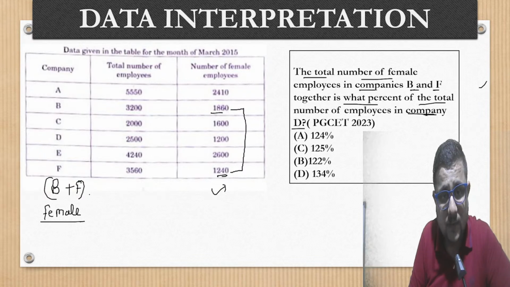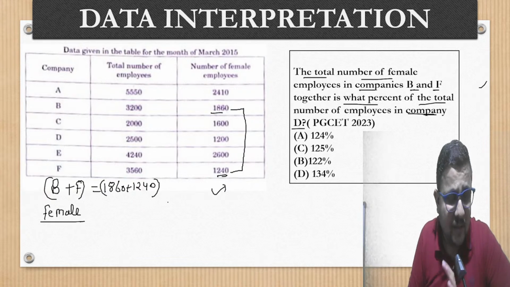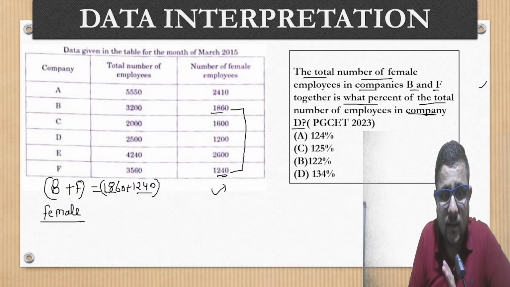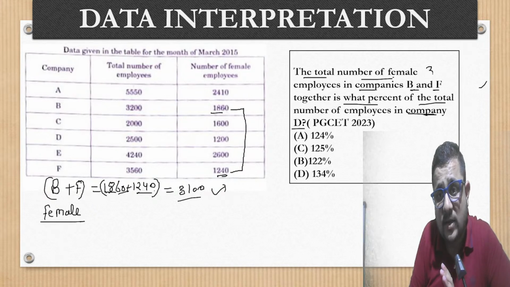employees. Clear? So if we will add 1860 plus 1240, clear? So we'll take the sum of this, 1860 plus 1240. So 1800, 1200, 3000 and 60 and 40. So 3100. Total number of female employees in company B and F are 3100.